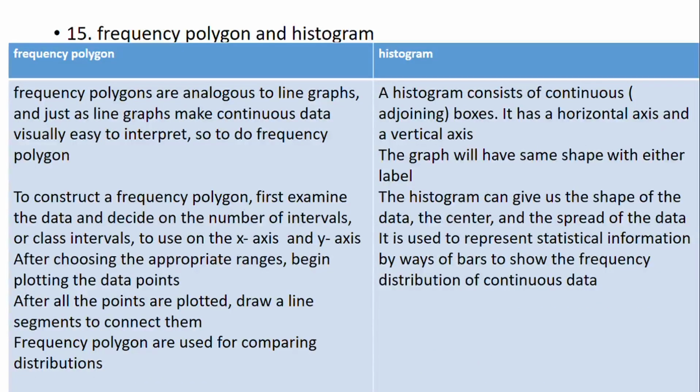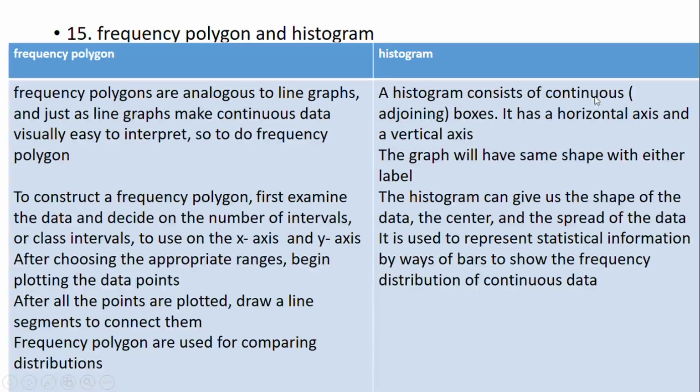Frequency polygon and histogram. Frequency polygons are analogous to line graphs. Just like line graphs make continuous data visually easy to interpret, so do frequency polygons. To construct a frequency polygon, first examine data, decide the number of intervals or class intervals, use an x-axis and y-axis. After choosing an appropriate range, begin plotting the data points. After all points have been plotted, draw line segments to connect them.